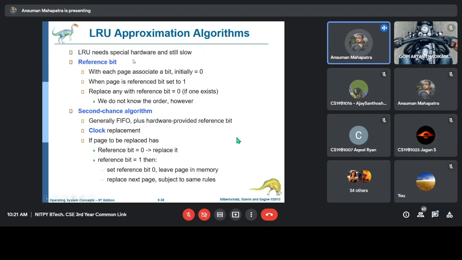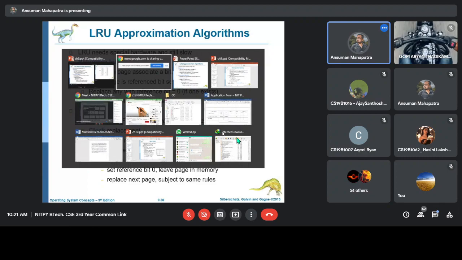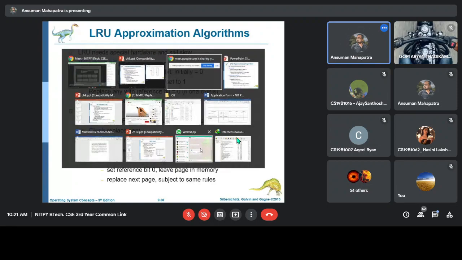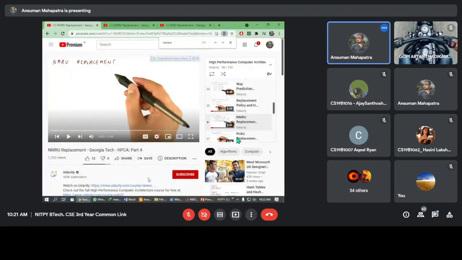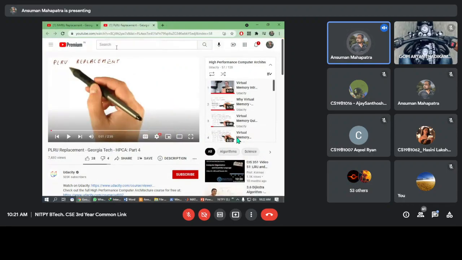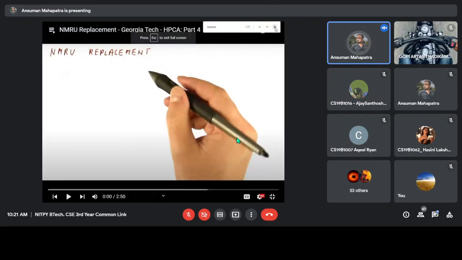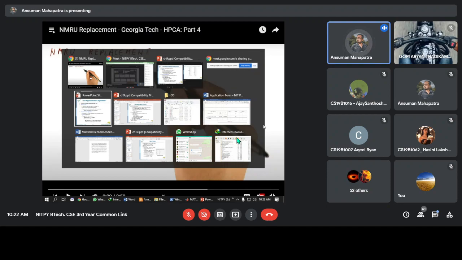Next, there are some LRU approximation algorithms that I was telling about. There are two algorithms. One is NMRU and another one is PLRU. These are approximations of the LRU algorithm. Why do we need an approximation algorithm for LRU? What is the problem in LRU?